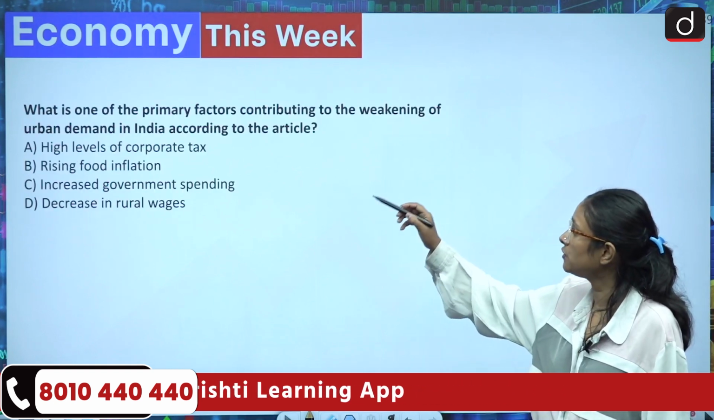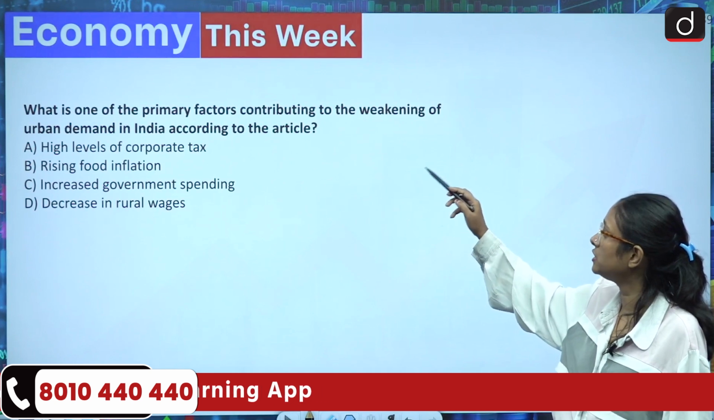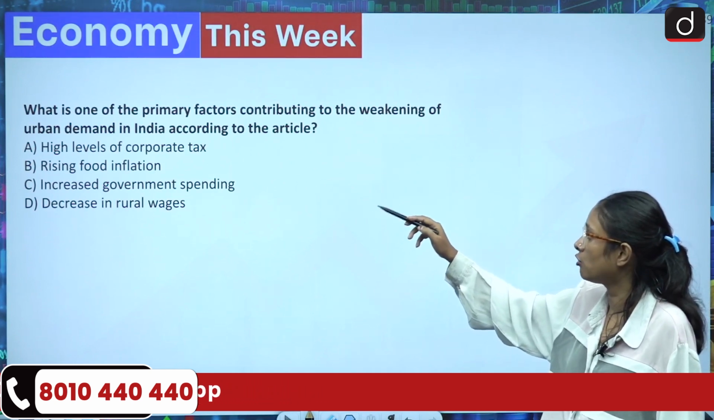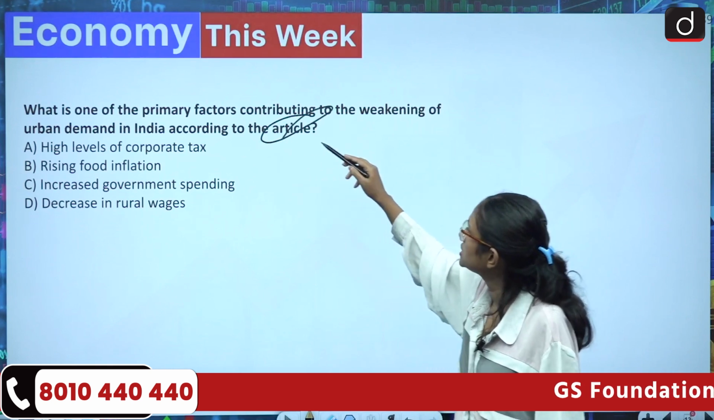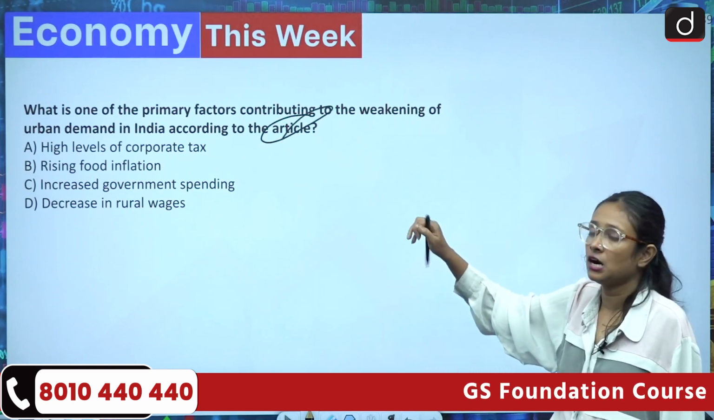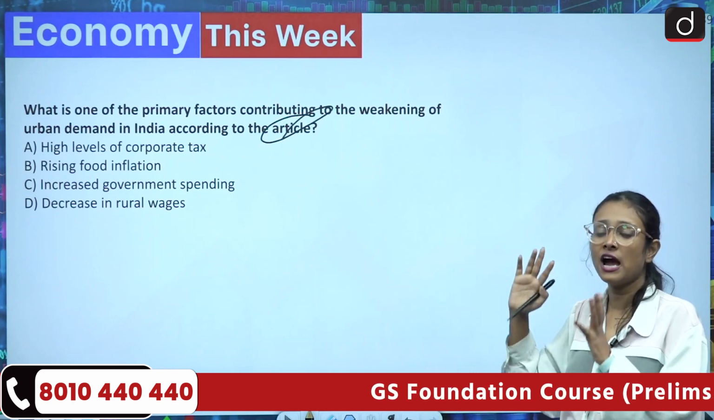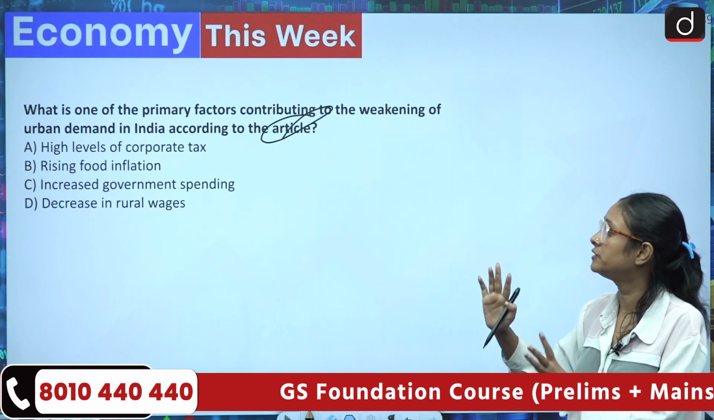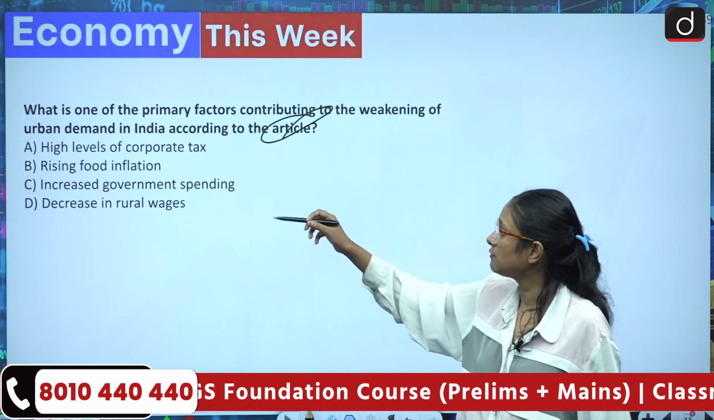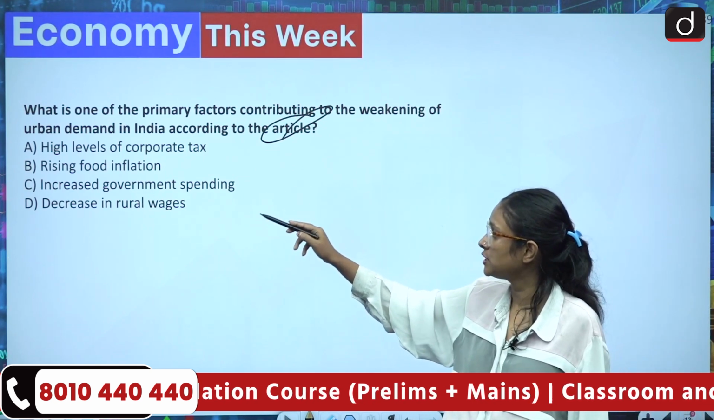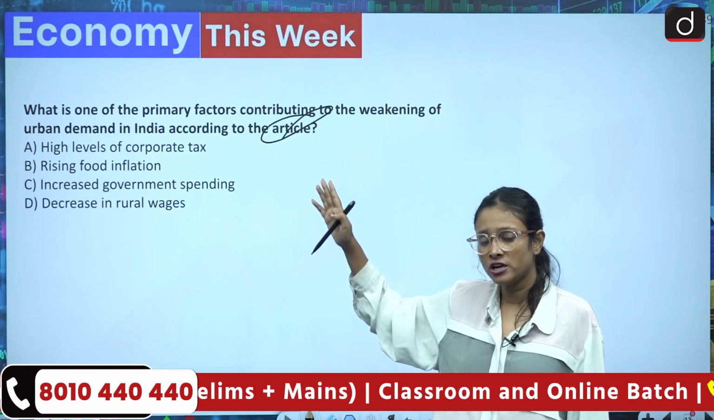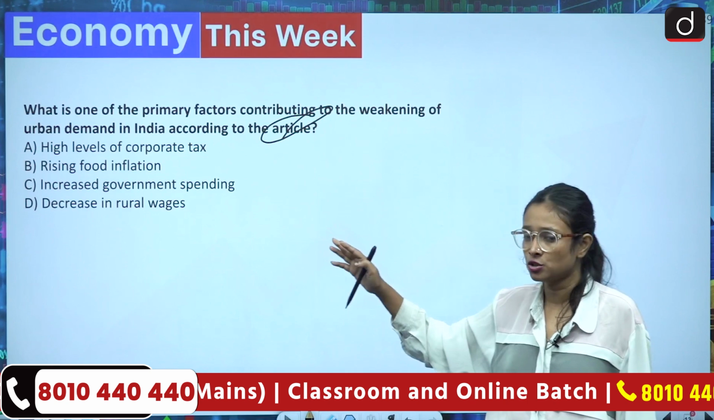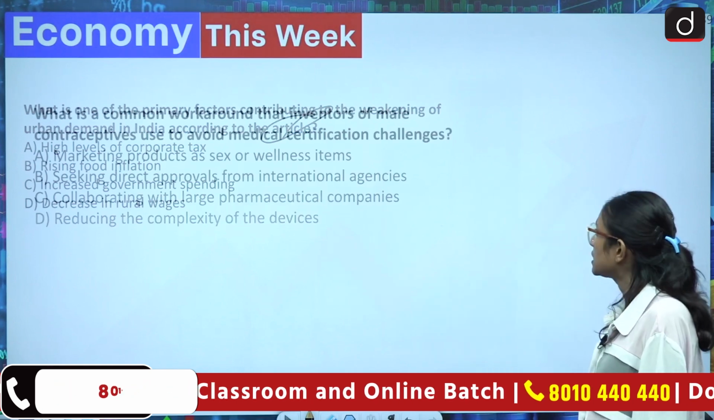What is one of the primary factors contributing to the weakening of urban demand in India according to the article? We had discussed the weakening urban demand in India, urban versus rural. So whatever I have taught you, on the basis of that you have to answer this. High level of corporate tax, rising food inflation, increased government spending, decrease in rural wages. I have already pointed out the reasons, you can answer it easily. Then we'll come to the next one.